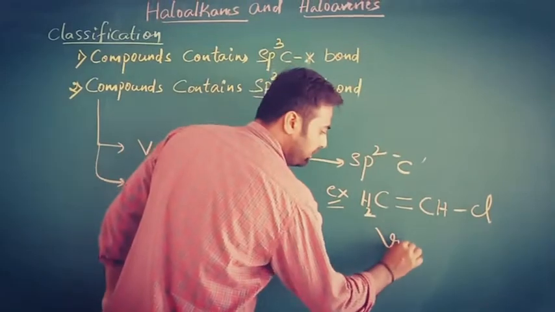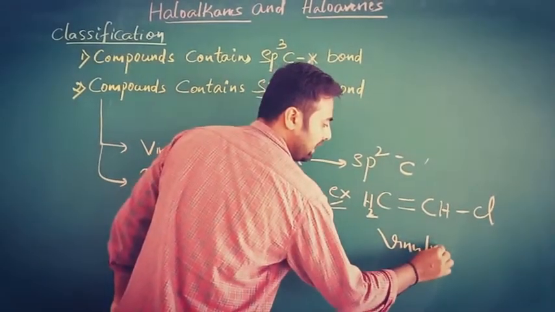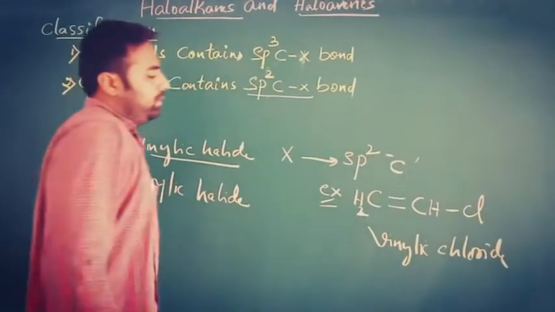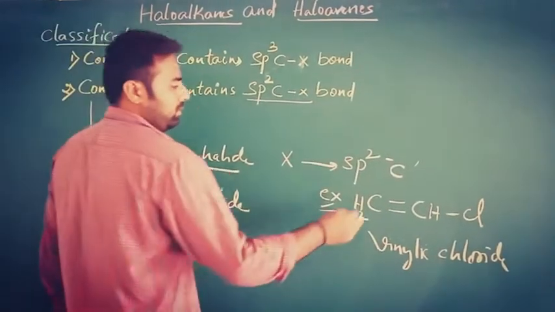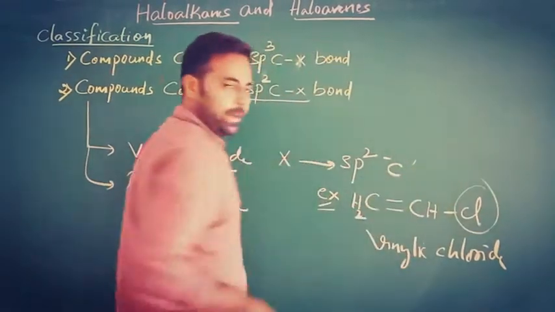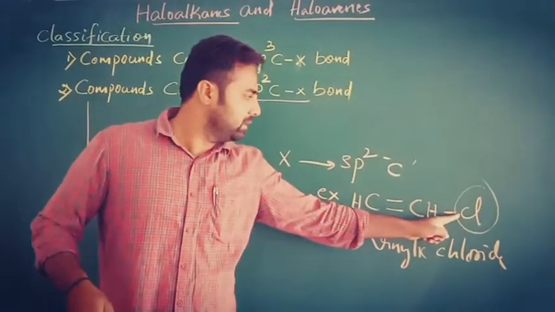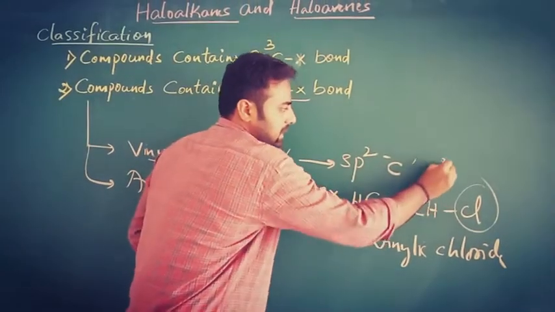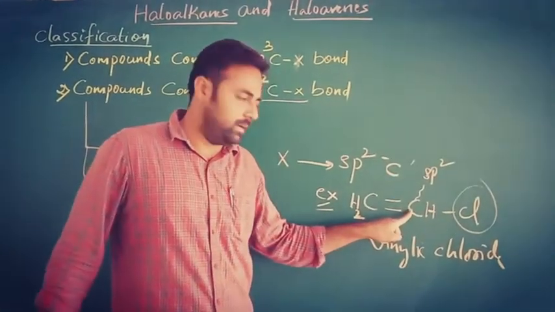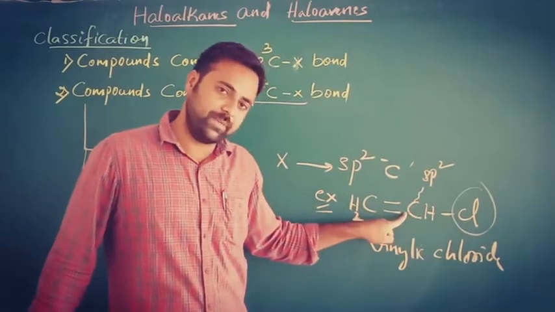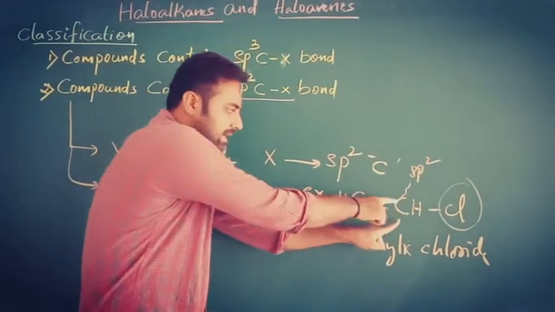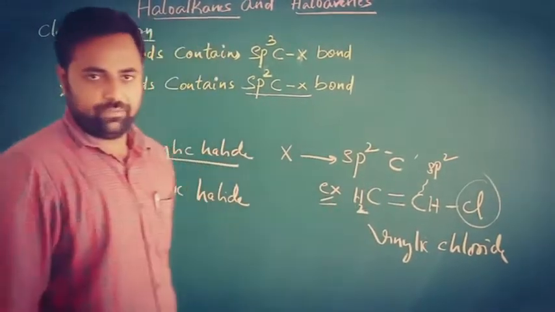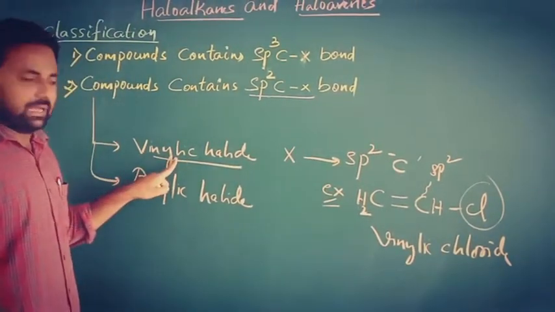The name of this compound is vinyl chloride. This is the halogen, and it is directly attached to an sp2 hybridized carbon. This is the sp2 hybridized carbon. The halogen is directly attached to the sp2 hybridized carbon, and that carbon must be present in a carbon-carbon double bond. So this is the definition of vinylic halides.